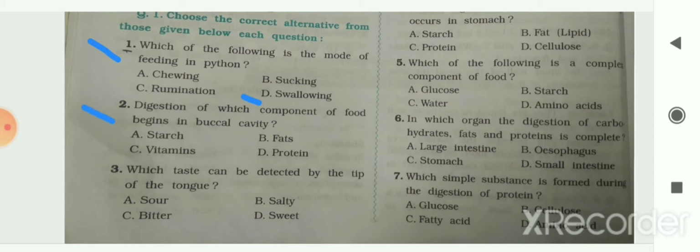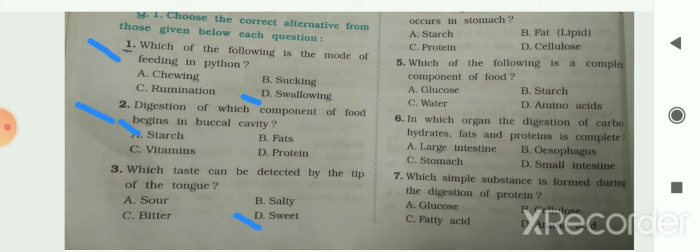Next question: the digestion of which component of food begins in the buccal cavity? The options are starch, fats, vitamins and protein. So your answer is starch. The digestion of starch begins in the buccal cavity. The next: which taste can be detected by the tip of the tongue? Sour, salty, bitter or sweet? So sweet taste can be detected by the tip of the tongue.